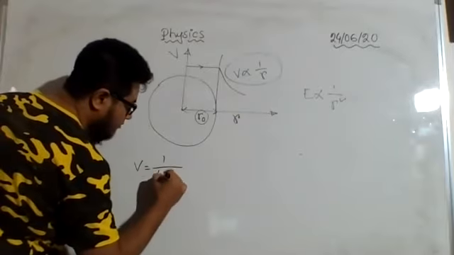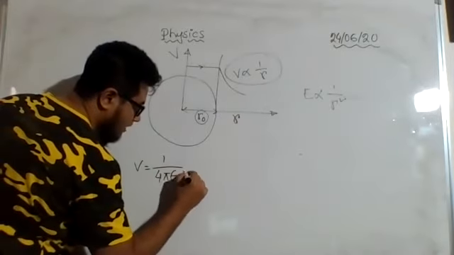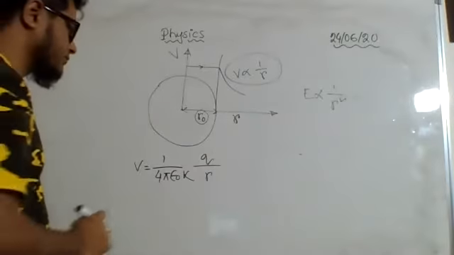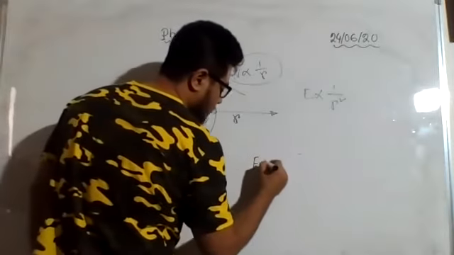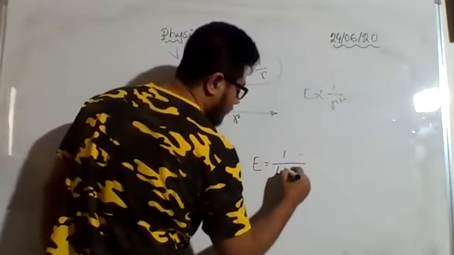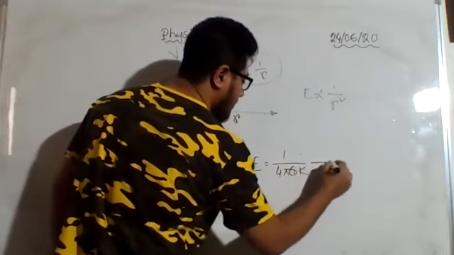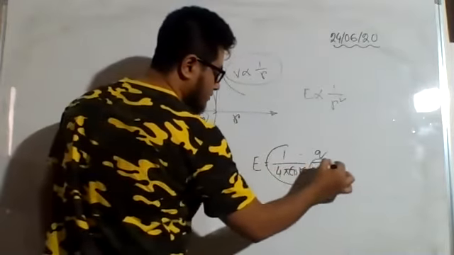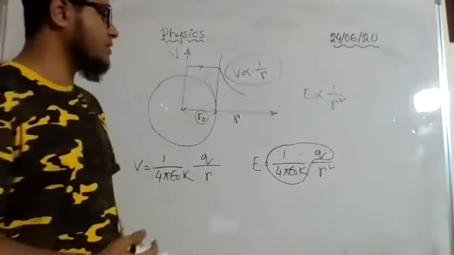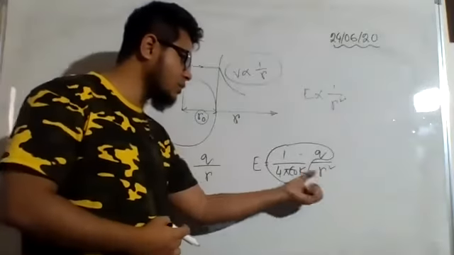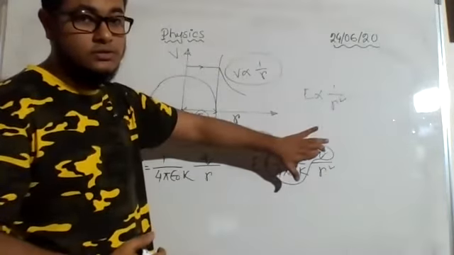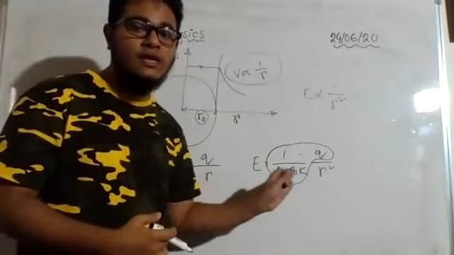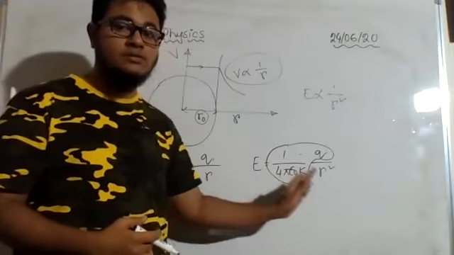V is equal to 1 by 4 pi epsilon naught K into Q by R. This is the relationship for V. But what is the equation for E? 1 by 4 pi epsilon naught K Q divided by R square. So if you want to understand the relationship between E and R, you have to consider all other things constant. If these values are changing, then you cannot know the nature of the change.